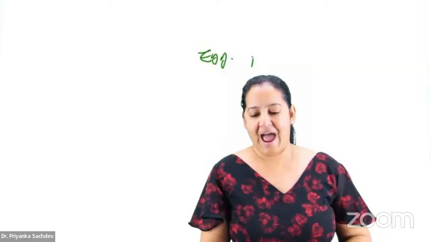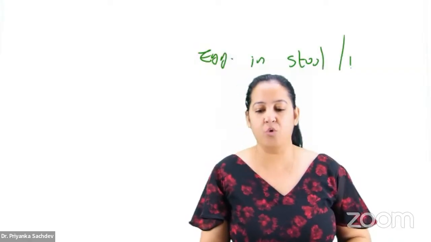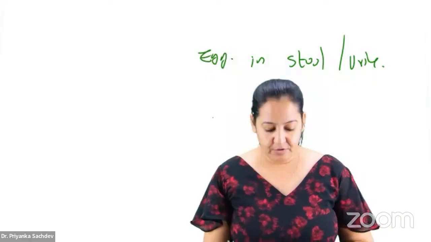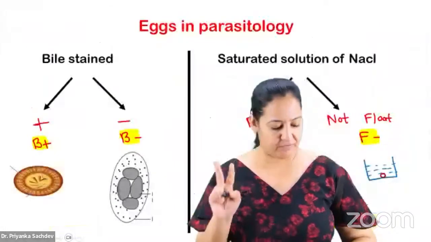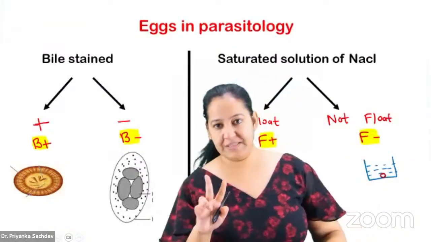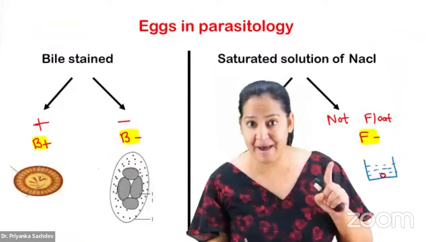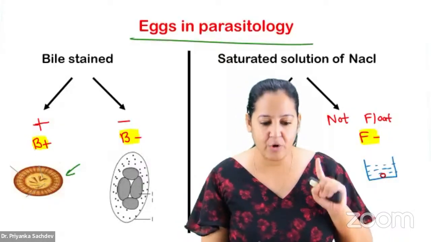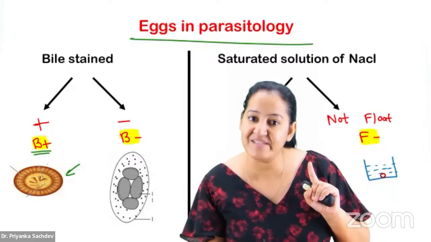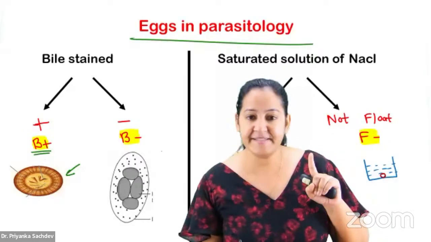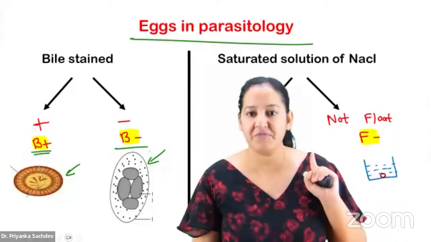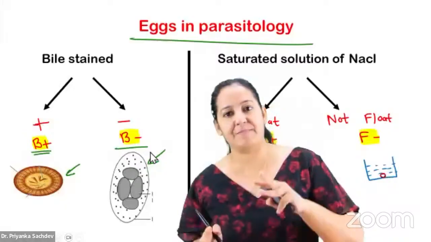Now, whatever egg we get in human stool, or human urine, or sometimes in sputum, we have to do two things for the egg before seeing their diagram. First, egg of the parasite which is present in the human stool: is it yellow color? Yellow color means bile stained. I will say B positive. Or is it not yellow, is it transparent? Then I will say B negative, non-bile stained. So first see the color of the egg. Is it yellow or transparent? You have only two options.